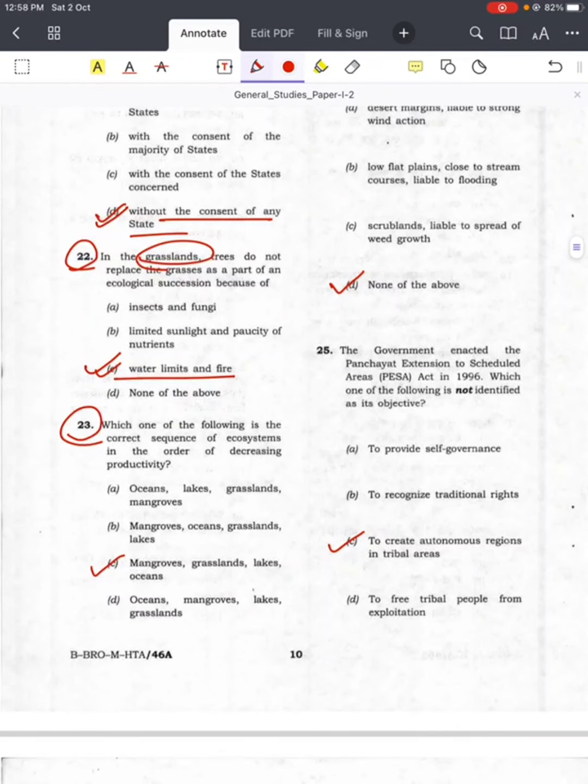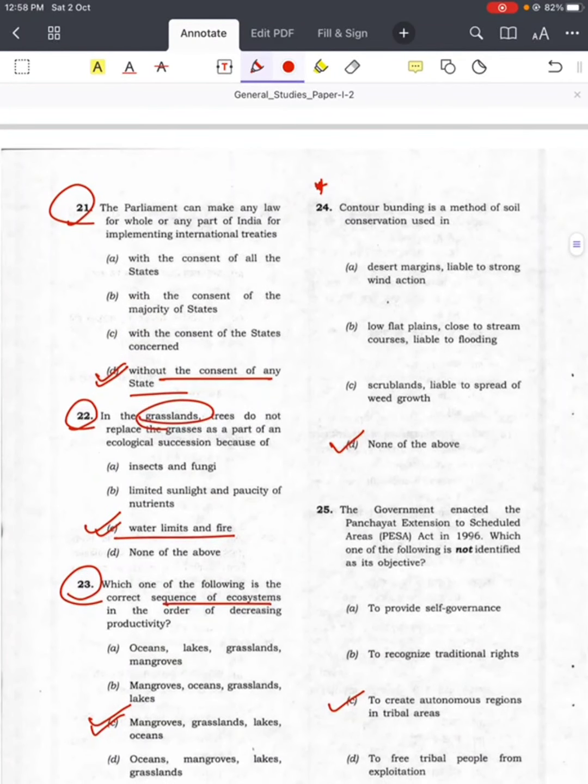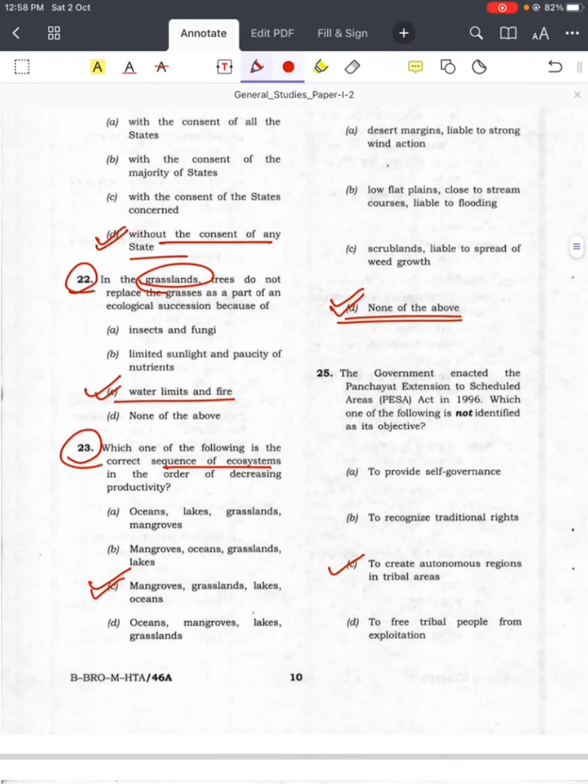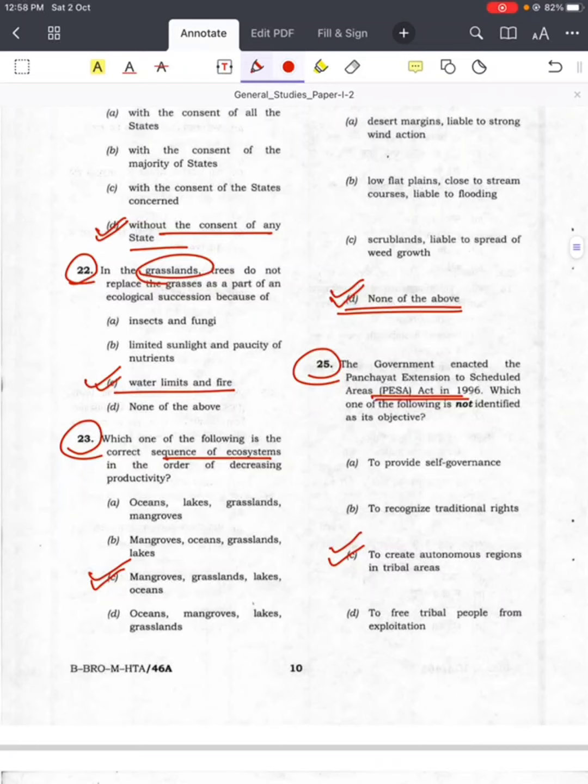Question number 23, with respect to sequence of ecosystems, answer is C. Question number 24. Contour bunding is a method of soil conservation used in. Answer is D. None of the above. Question number 25. With respect to PESA. Answer is C. To create autonomous regions in tribal areas.